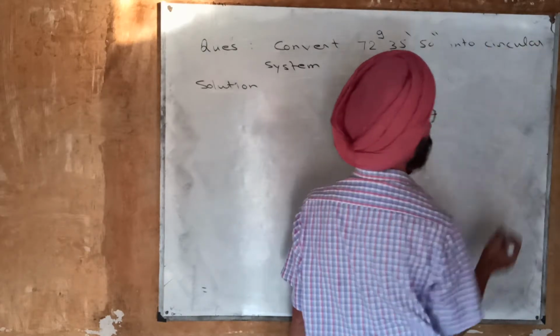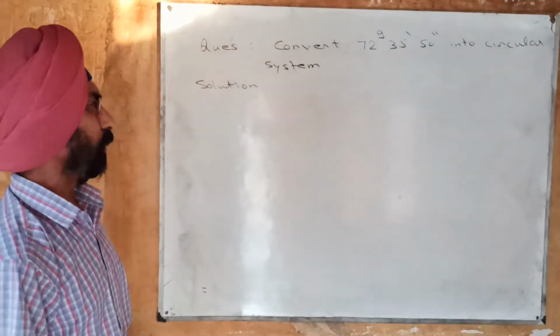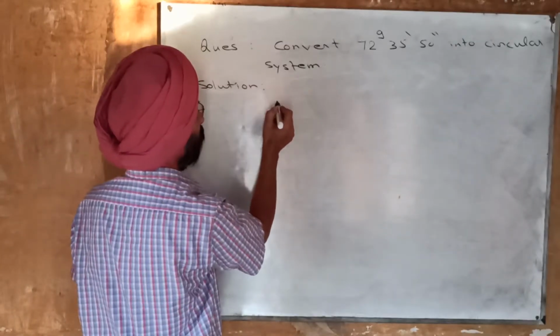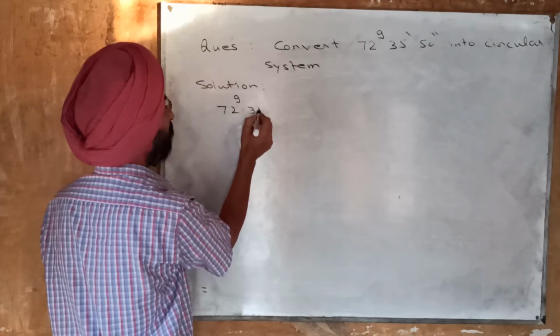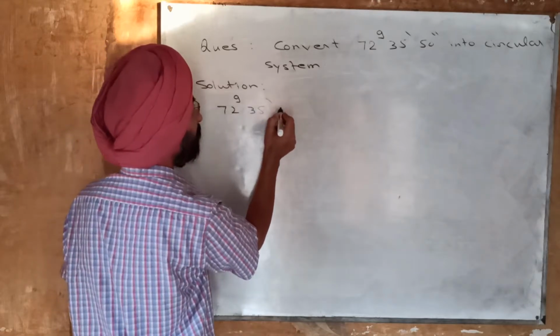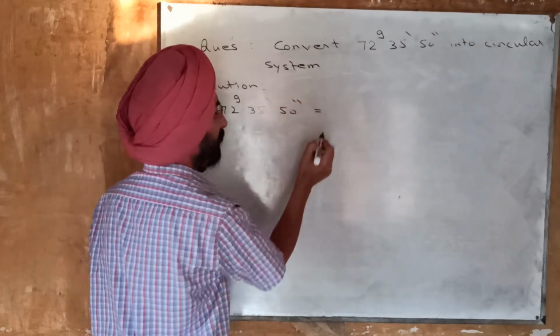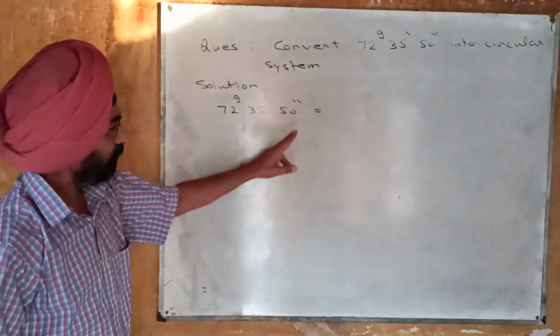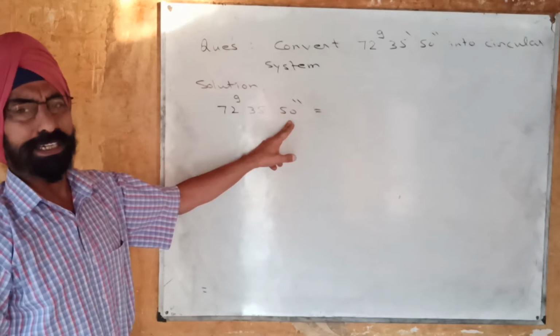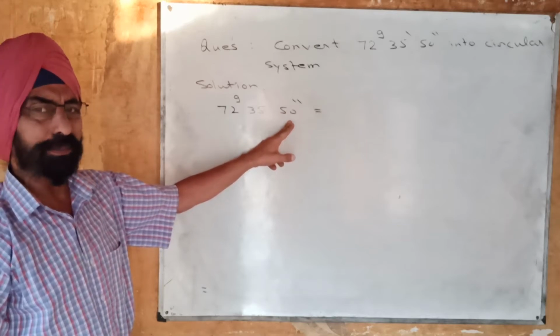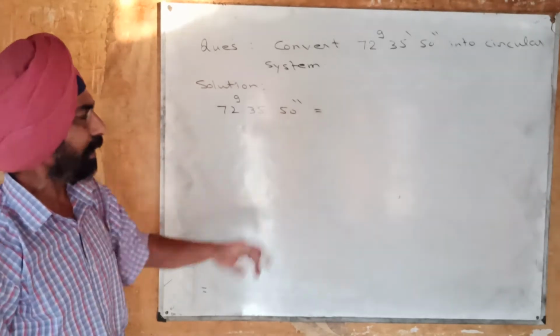Once again we have to convert this angle into the circular system, and the procedure is almost same.